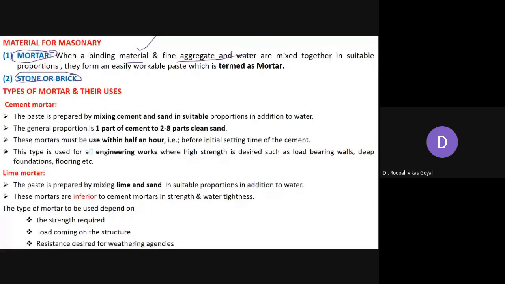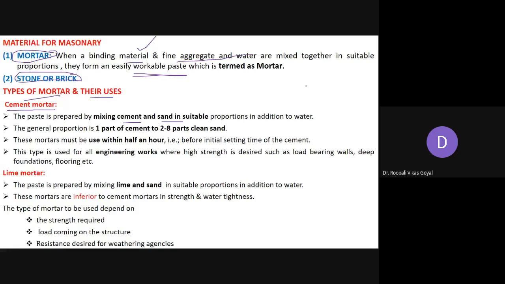That is sand. Sand and cement, or sand and lime, when mixed together with water in a certain proportion, form an easily workable paste that lets you work well, and that is termed mortar. There are different types of mortars generally used, and their uses are given. First, very commonly used, is cement mortar. Here the paste is prepared by using cement and sand, a mixture of cement and fine aggregate in suitable proportion, and you have to add water.